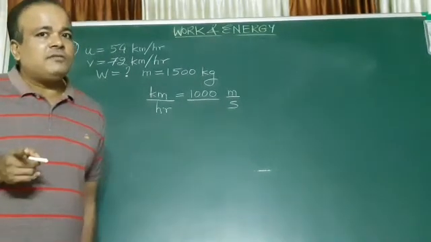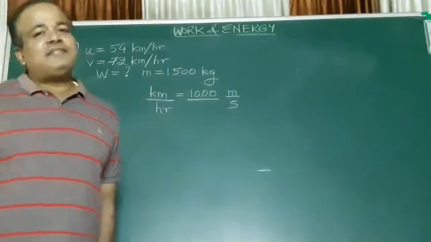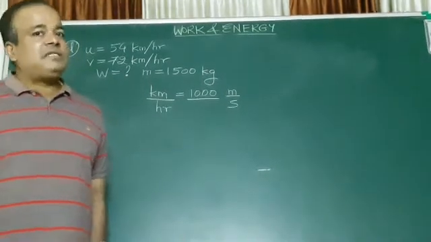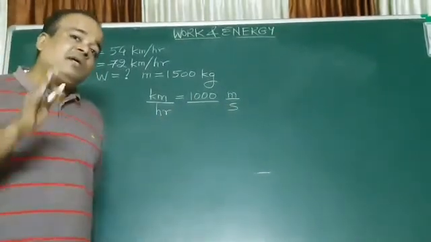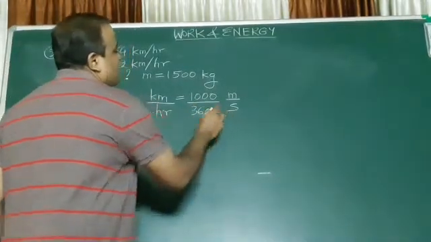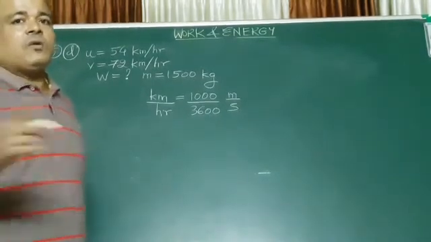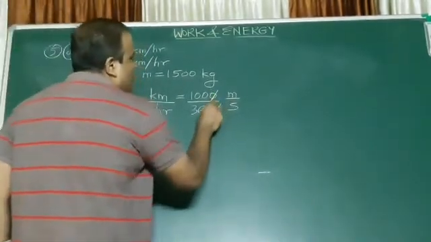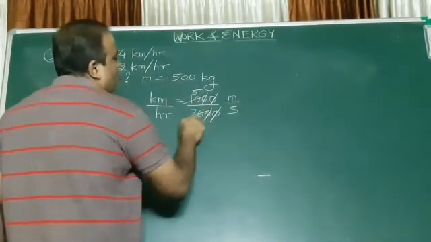Don't say 60 seconds. 1 hour is 60 minutes, and 1 minute is 60 seconds. Be careful. So 1 hour is how many seconds? 60 into 60, that is 3600 seconds. In 1 hour there are 60 minutes and in 1 minute 60 seconds. So 60 into 60, 3600. Okay? Then cancel 0, 0. Which table goes to 5, to 18?